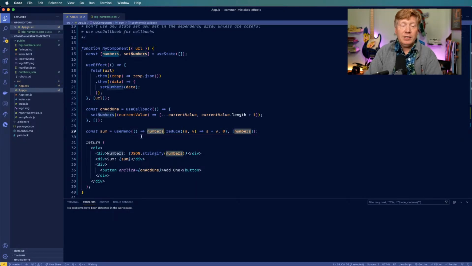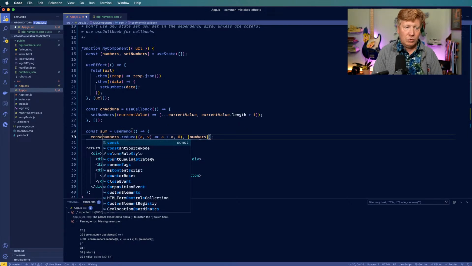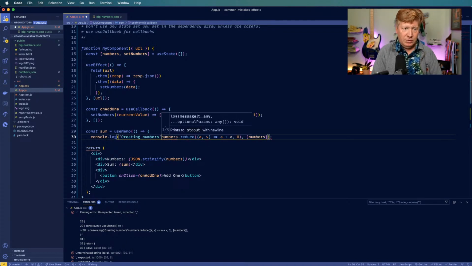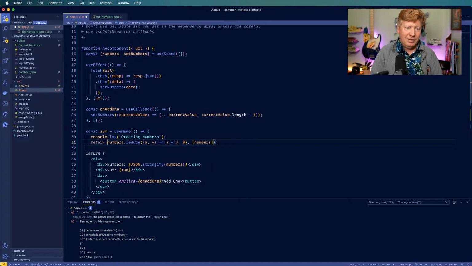And you think about it, right? This is actually really clean. Hey, give me a sum, and then only run it if those numbers change. If I were to go in and add another thing here, let's put a console log in here. Console log creating numbers, like that. Okay, cool. And I'm going to return that.